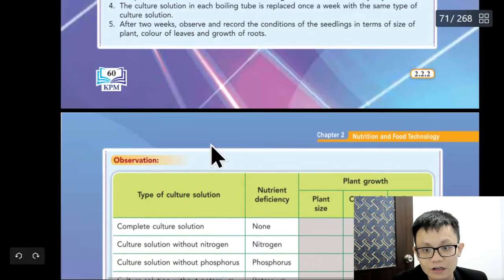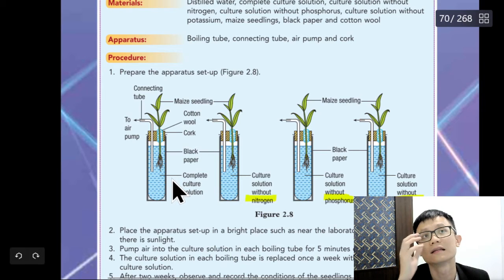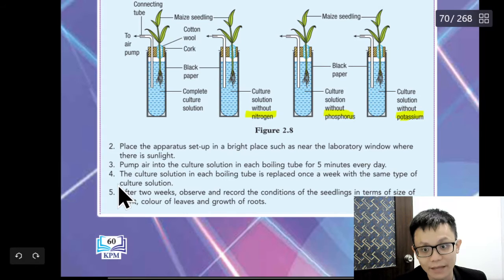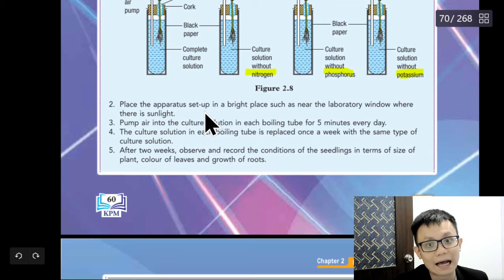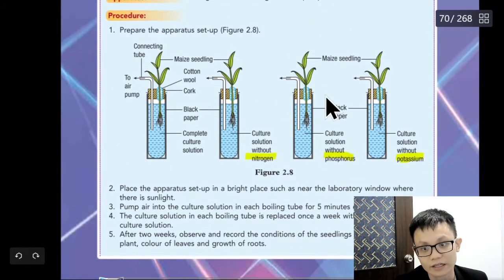Okay, so after we do this experiment, again, do use your imagination. Sometimes the question might ask, what are you going to do to make this experiment? So you just imagine, okay, arrange the apparatus according to this, place the control variable, just talk like you're talking to your friend.